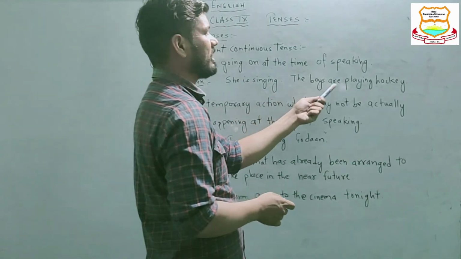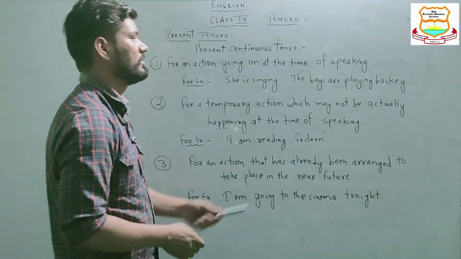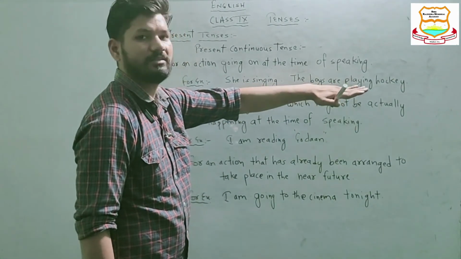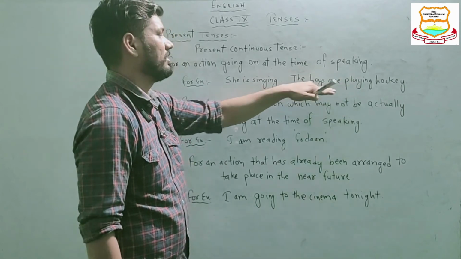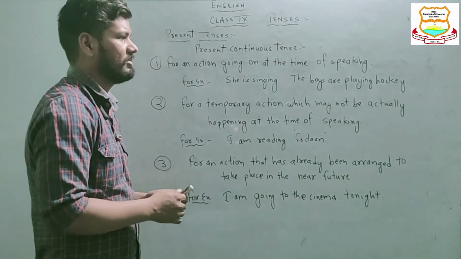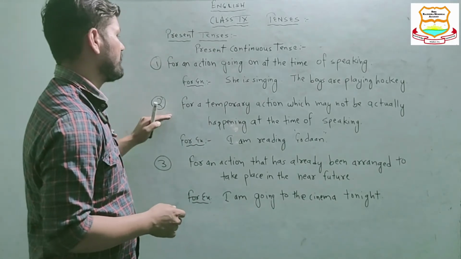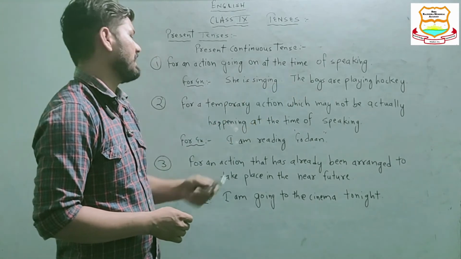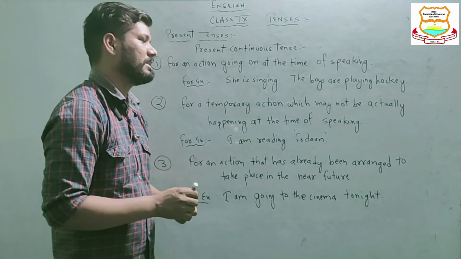Likewise, "The boys are playing hockey." At the time of speaking this statement, the event is also going on simultaneously.